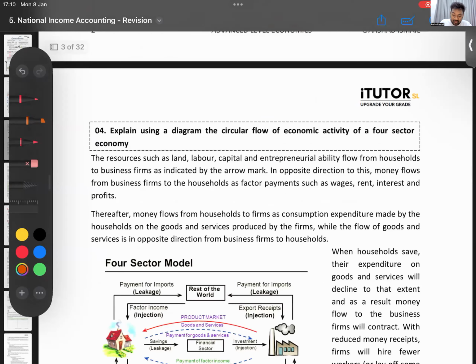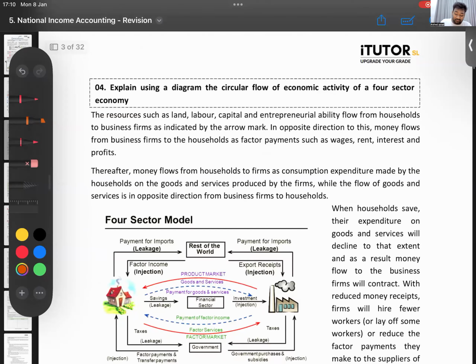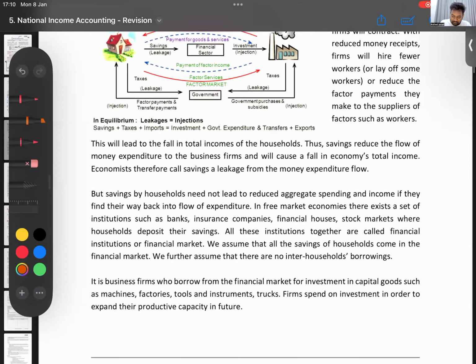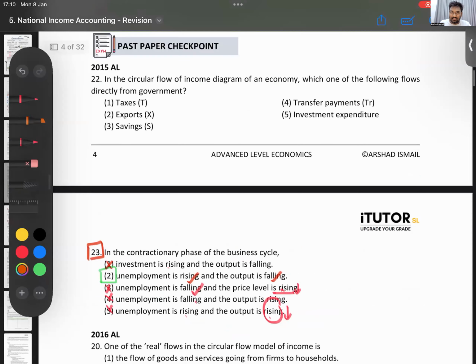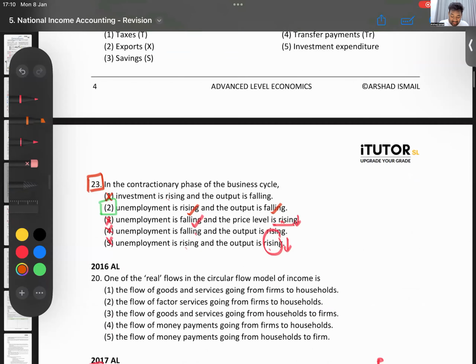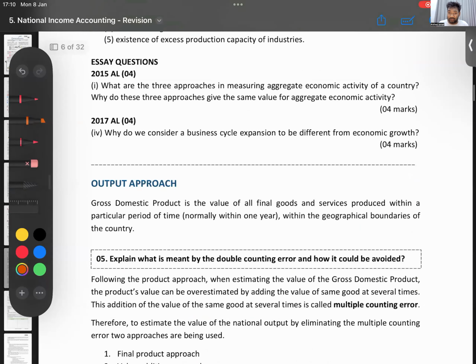Right. Then we come into this one, the circular flow of income. I'll give you all a small break before we get into this. So shall we quickly do circular flow now? Then that part is done. 15 minutes can stay, no? I'll give you all a break after that. So quickly we'll finish circular flow and then we'll take a break. Then that section is over. Otherwise, I can go to the next section on the output approach.